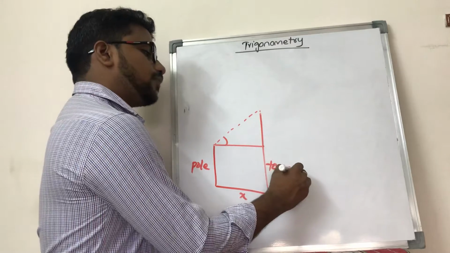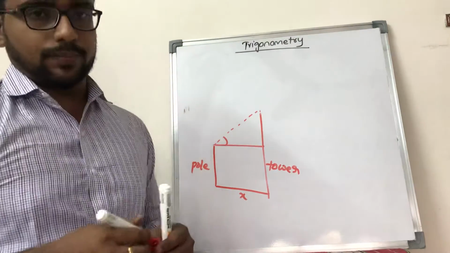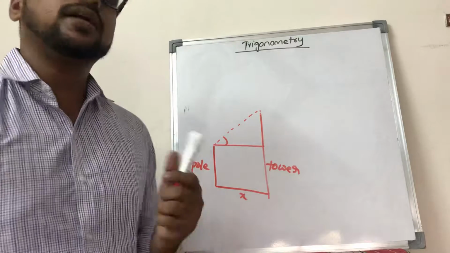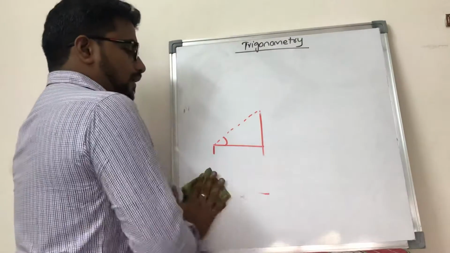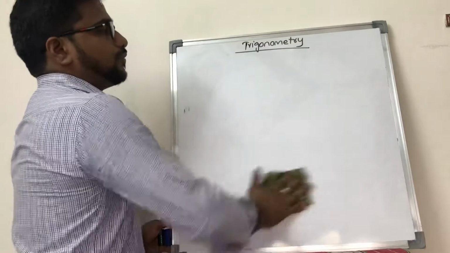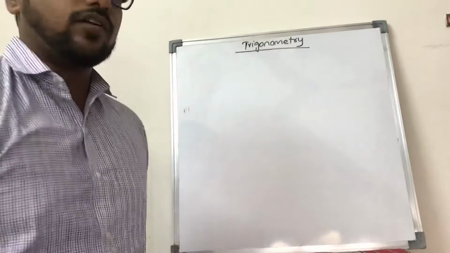So for these type of general real time applications, we are going to use the topic trigonometry here. Now this is one of the applications. Mainly in the engineering stream you can find the applications of the trigonometry more.